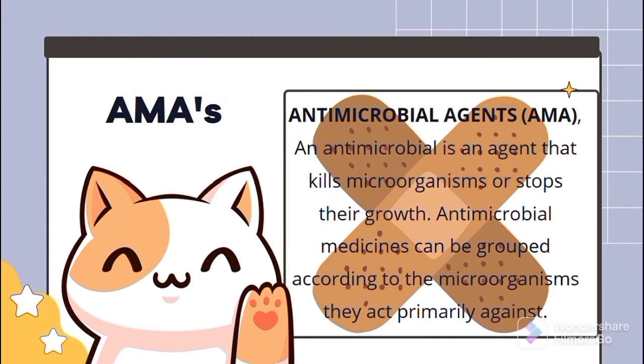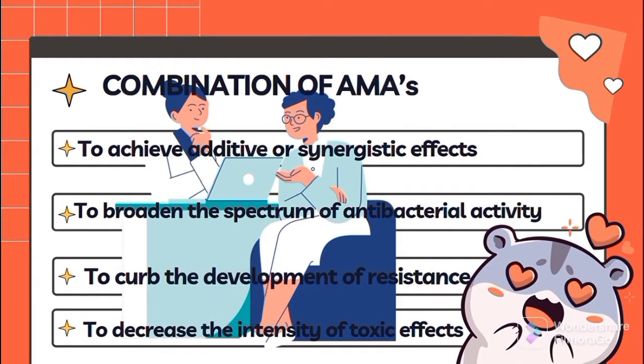AMA, or antimicrobial agents. An AMA is an agent that kills microorganisms or stops their growth. Antimicrobial medicines can be grouped according to the microorganisms they act primarily against. So these are the combinations of AMA.